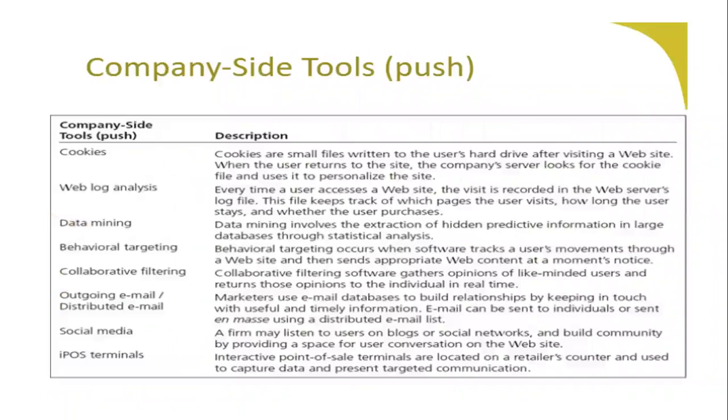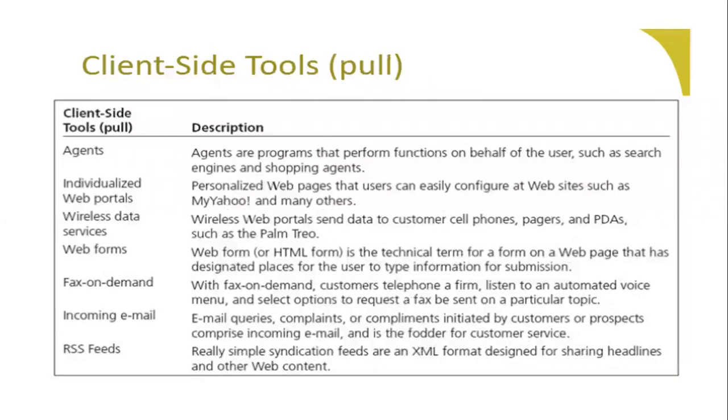These are the tools they use. From the company side: cookies, weblog analysis, user access when they have logged in, websites, data mining, behavioral targeting, collaborative filtering, outgoing email and distributed email, social media, IPOs, and terminals. On the client side, they go for agents, individualized web portals, wireless data services, web forms, fax on demand, incoming email, and RSS feeds. So these are the things they evaluate.